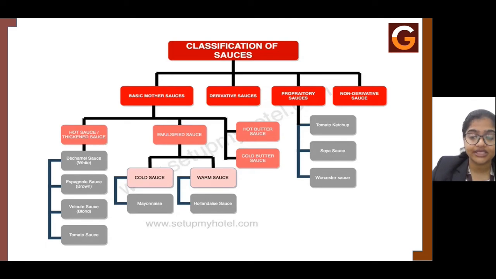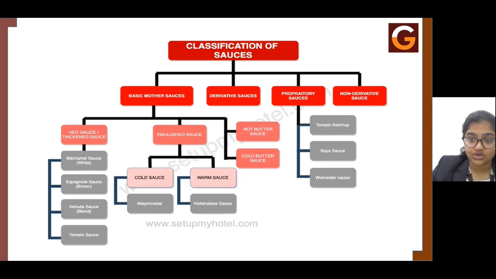Next one is the hollandaise sauce. Hollandaise sauce comes under the warm sauce preparations, where hollandaise is a very rich sauce which is basically accompanied with a lot of bread and egg preparations. It is used for egg preparations. Now this hollandaise sauce is basically made using egg yolk and butter. So here the egg yolk and butter are nicely emulsified together until it gets thickened with the help of boiling water on the bottom, where the egg gets thickened along with the butter, and the sauce is derived. So this is what is called the hollandaise sauce.